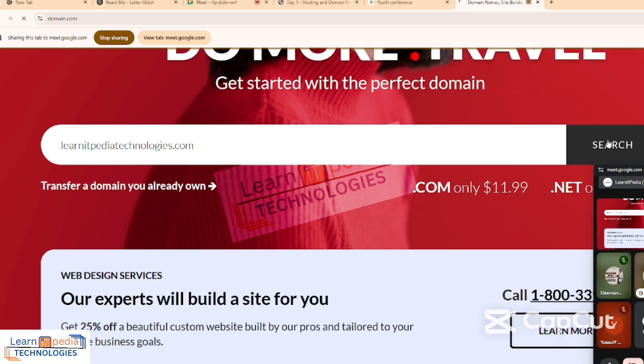Remember, we want to know whether or not this domain name is available. We don't just tell our clients, okay, for your business, you think it's available. Someone else might have used it. If you think you have a business called ABC, someone else might have even used abc.com. So you need to check first to be sure whether this domain name is available or not. So what we are doing now is an availability check.